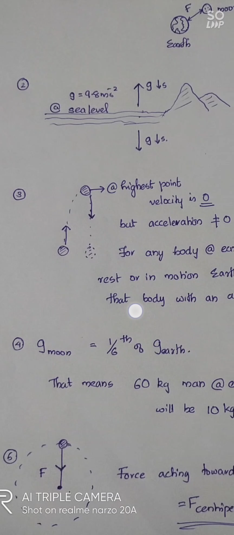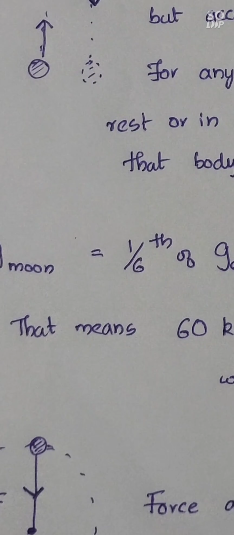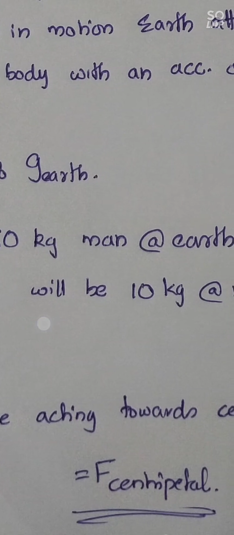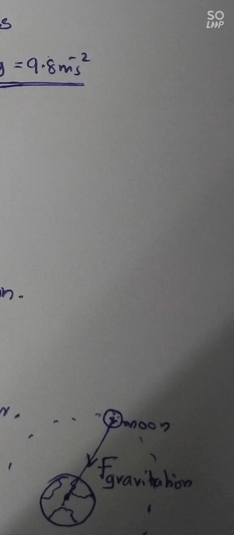Moving towards the fifth question. The force which keeps the body moving in circular motion when accelerated is? If a body is executing circular motion, that means a force is acting towards its center. Let me mark it as F. This means a force F is acting towards the center that causes the body to execute circular motion. So in case of our Earth-Moon system, the moon is attracted towards the Earth by gravitational force towards the center.